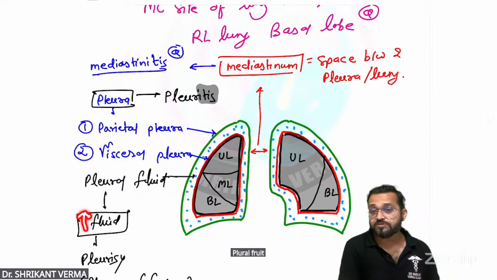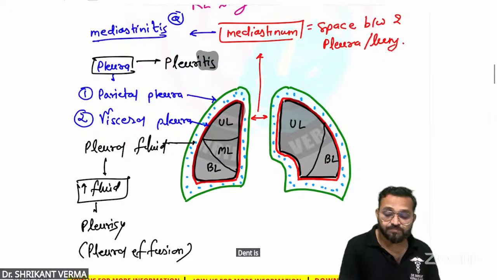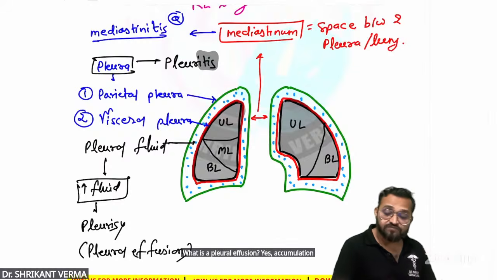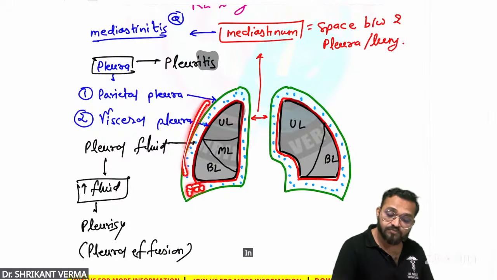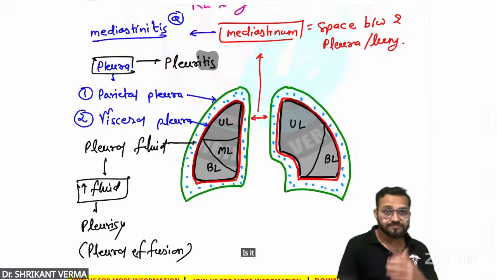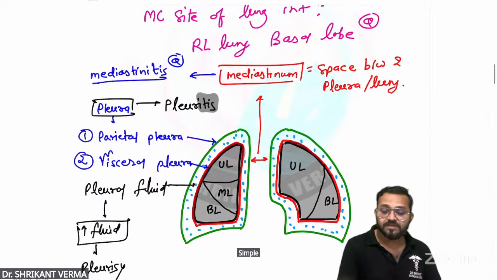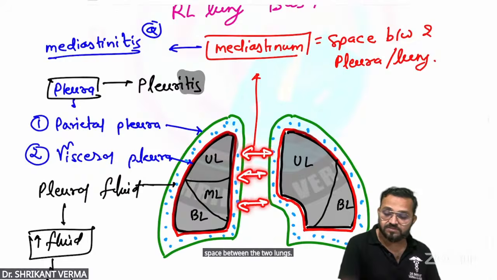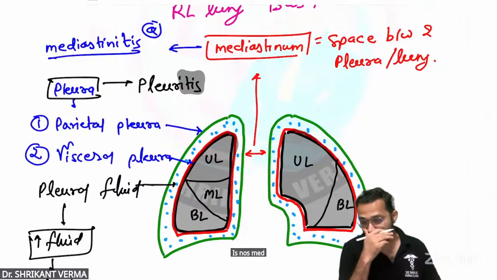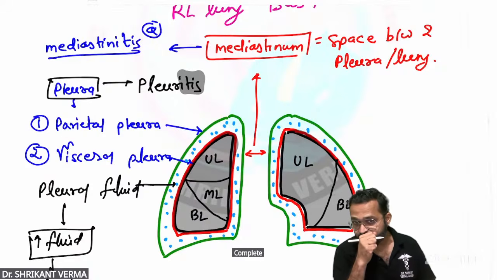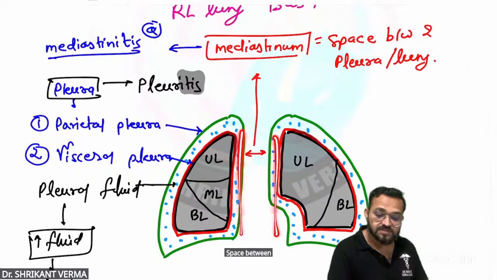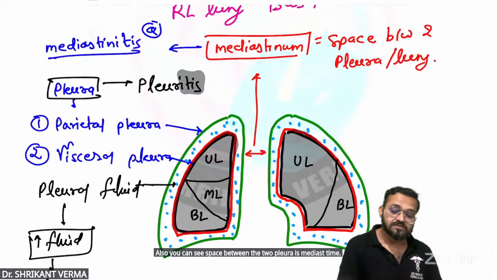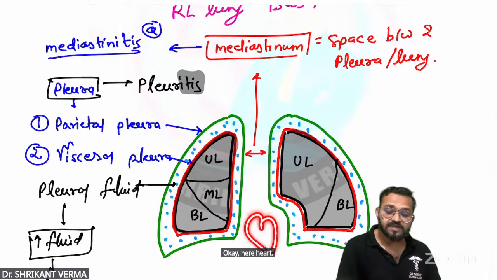If due to any cause this fluid is getting increased, then it is known as a pleural effusion or pleurisy. Clinical: what is a pleural effusion? Accumulation of fluid in between the parietal pleura and the visceral pleura. Simple. Now, what is the mediastinum? Space between the two lungs is known as mediastinum. Also, you can say space between the two pleura is known as mediastinum. Here, the heart and other structures are located.